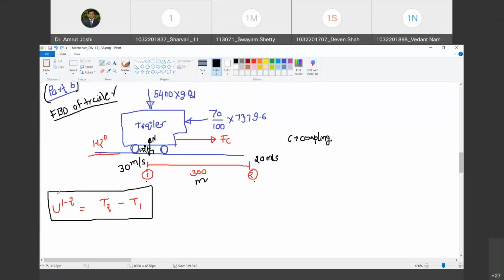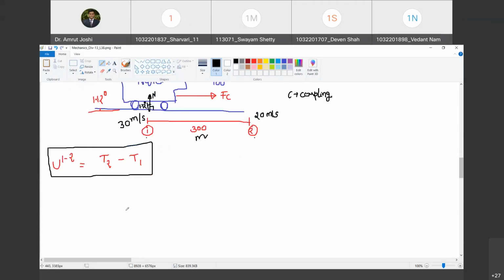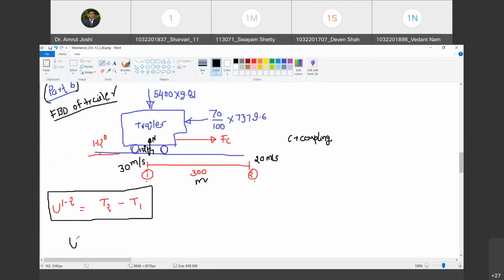And we are going to use this principle, which is applicable to any general system of forces: work done by all the forces acting on a trailer in moving the body from 1 to 2 must be equal to kinetic energy at 2 minus kinetic energy at 1. Happy? Yes, sir. So let us write down work done.